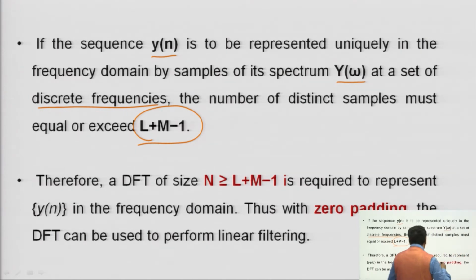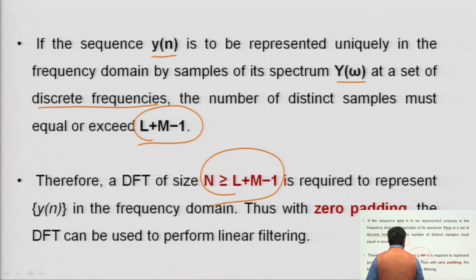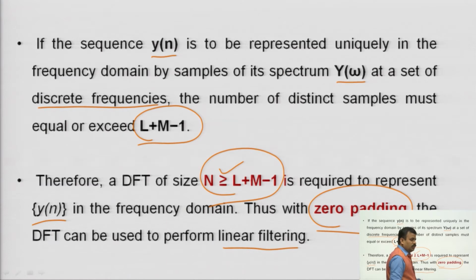Therefore, the DFT that you take here should have a length or size greater than or equal to L plus M minus 1, which is required to represent y(n) in the frequency domain, and you have to add some zero padding here. You have to add some zeros here, which is called zero padding for linear filtering, because to make your sequences of the same length you have to add some zeros, and that process is called zero padding. I told you that in my previous video lectures.